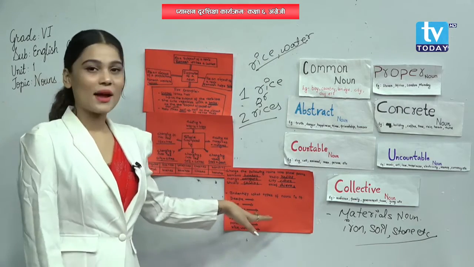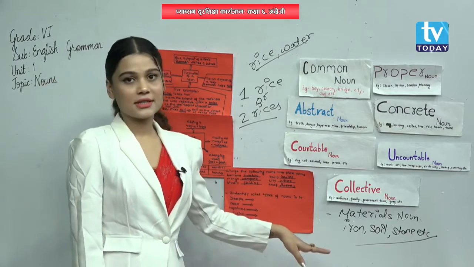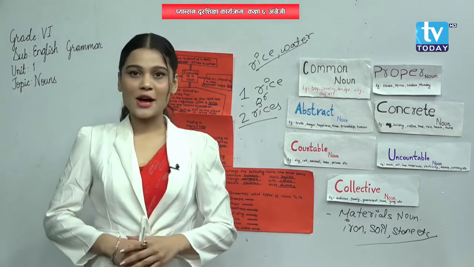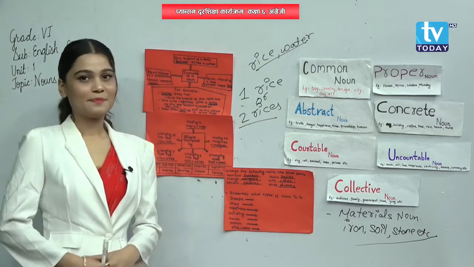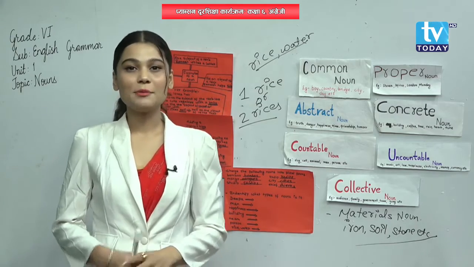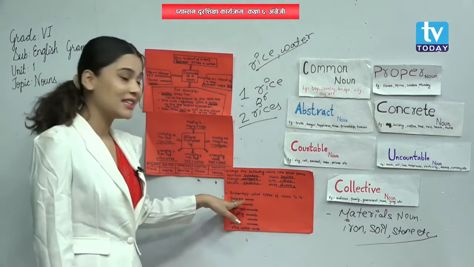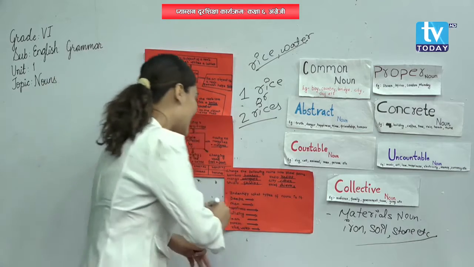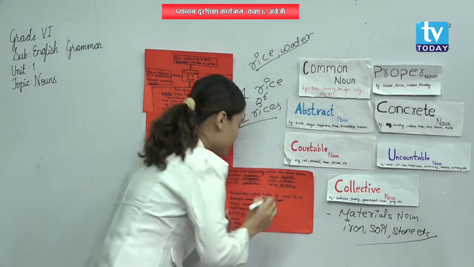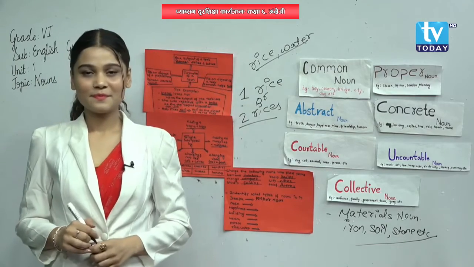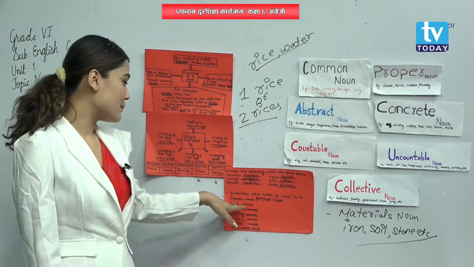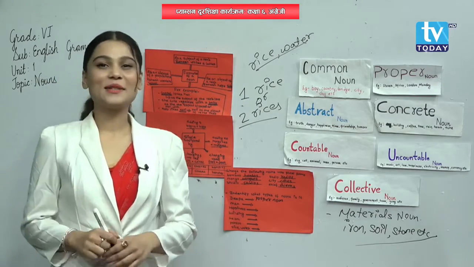Yes? Okay, now the next one is identify what type of noun it is. Here are the examples and you need to identify what type of noun it is. Deepa. It is a particular person's name. Yes or no? Deepa is a particular person's name. That means what is it? Yes, that is a proper noun. Now the next one is men. It is on general things, general people. That means what is men? Yes, it is a common noun. Very good.